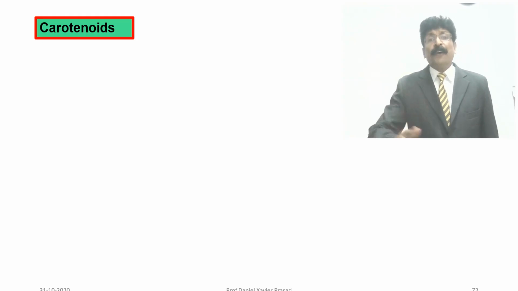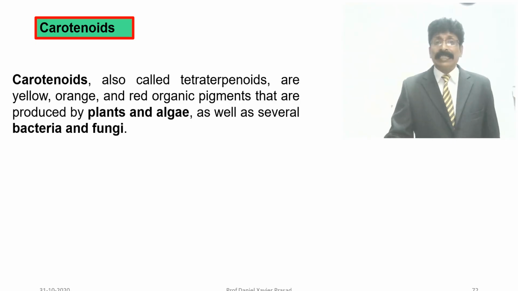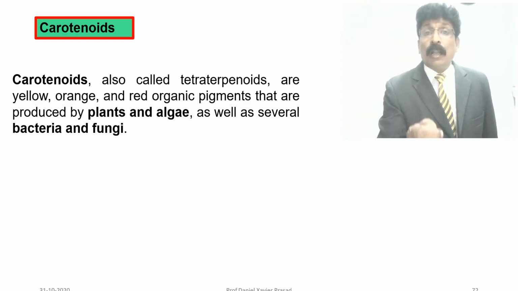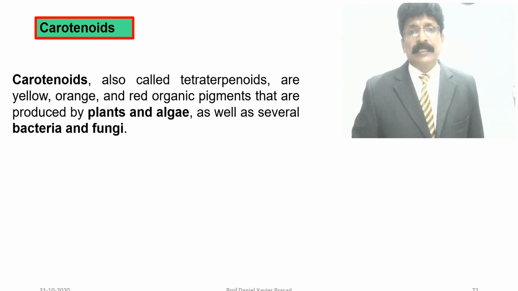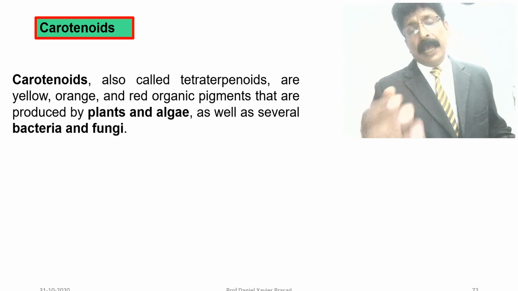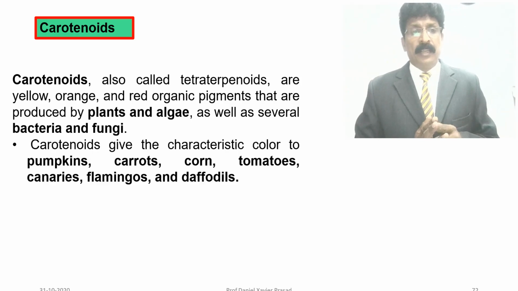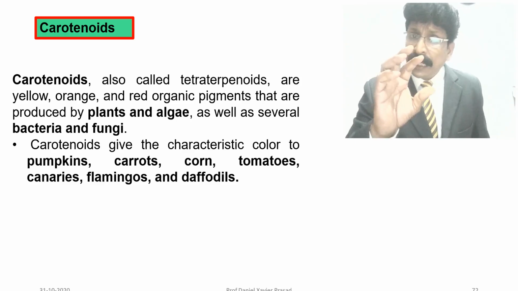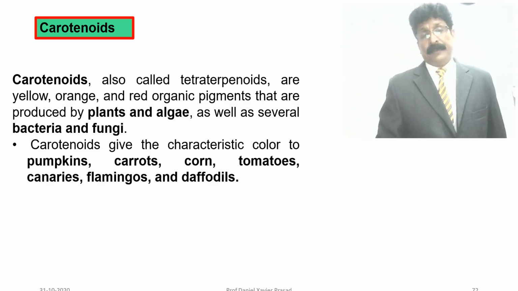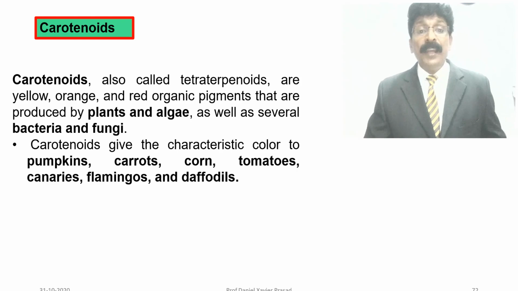Now, in the 5-mark question they have asked about carotenoids. Carotenoids, also called tetraterpenoids, are yellow, orange and red organic pigments that are produced by plants and algae, as well as several bacteria and fungi. Carotenoids give the characteristic color to pumpkin, carrot, corn, tomatoes, canaries, flamingos and daffodils.